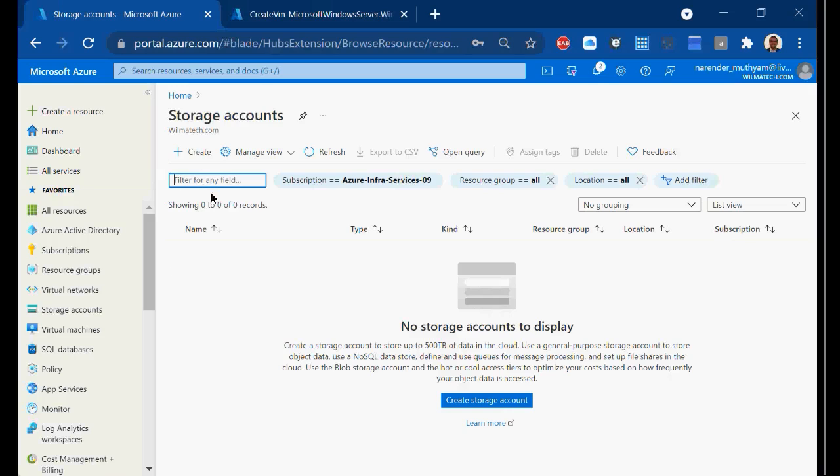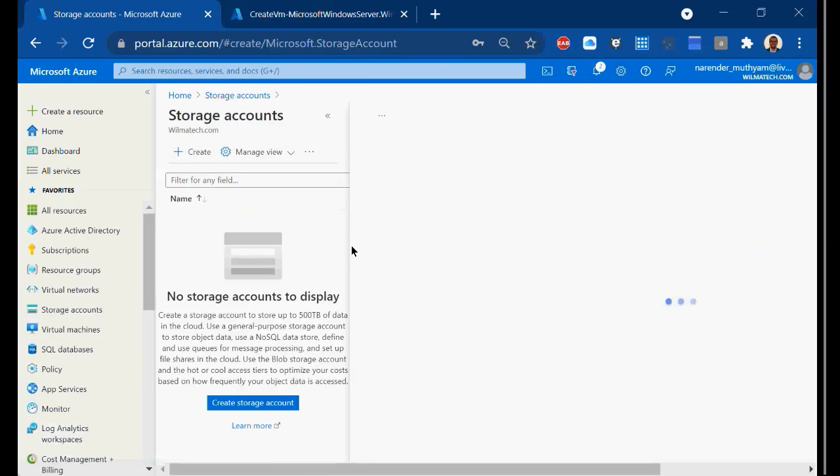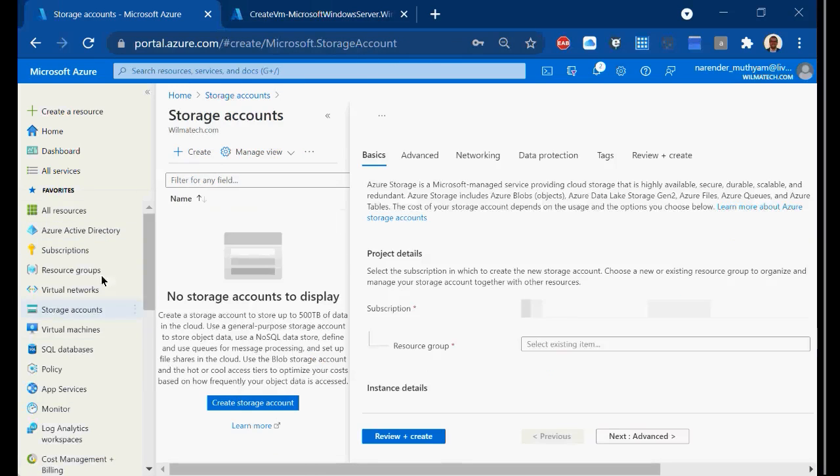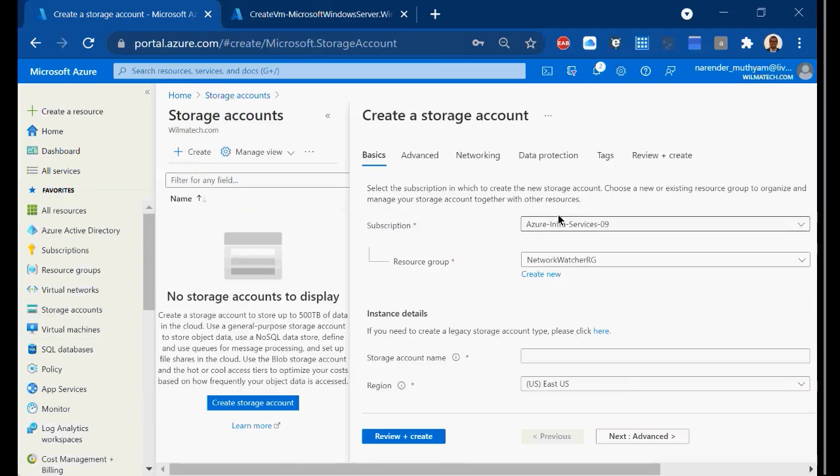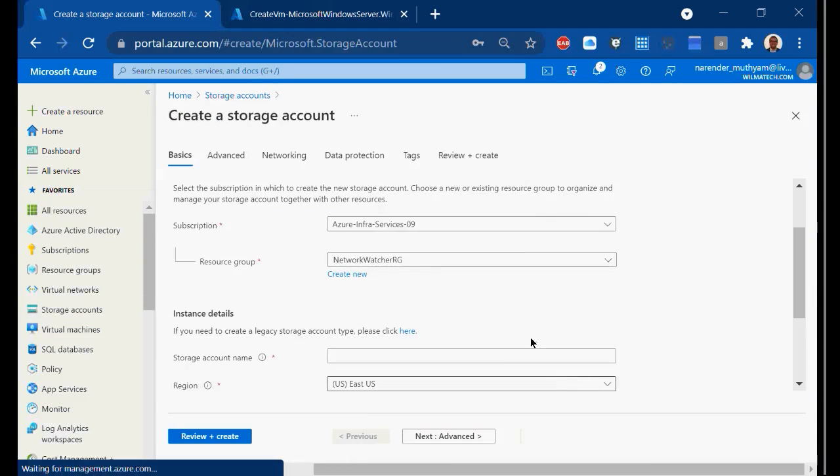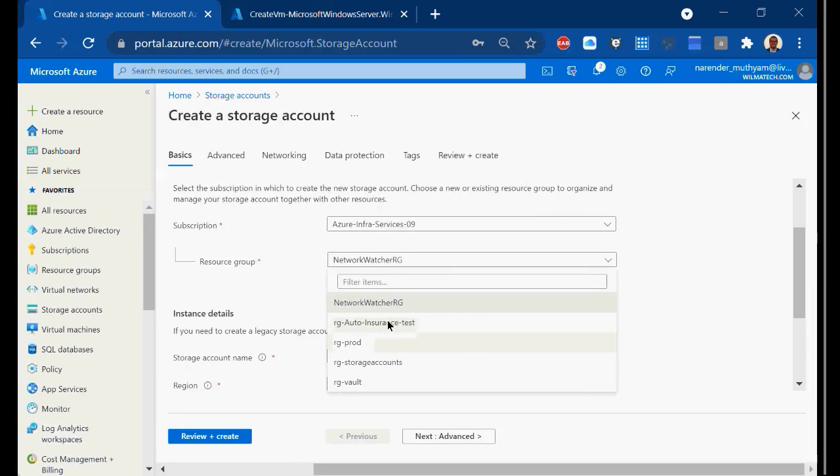So here, if I go back and click on storage accounts and click on create storage, and then I told you, right? Any resource you create, it requires four items: subscription, resource group, location, and the name, which are compulsory. Without those things, you cannot create resources.